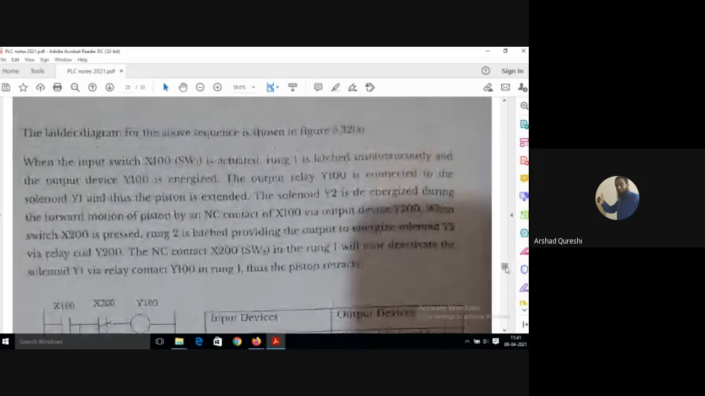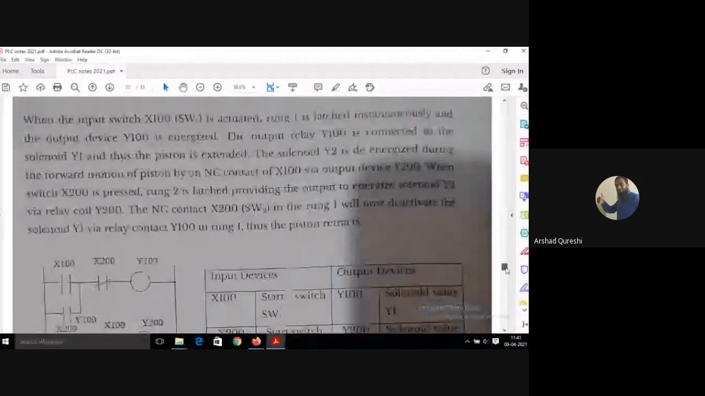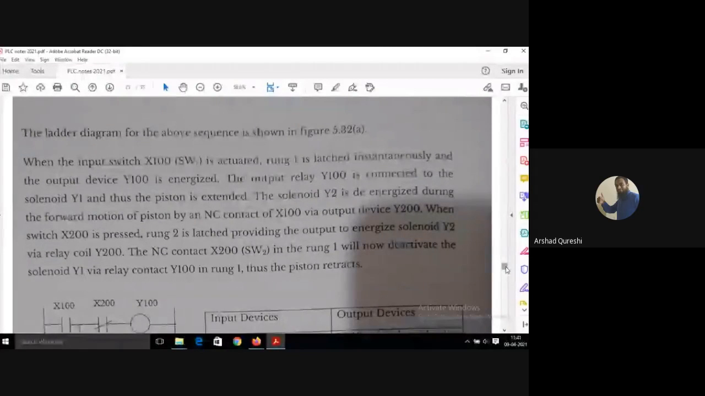So what is there? When the input switch X100, SW1, is actuated, rung 1 is latched instantaneously. And the output device Y100 is energized. The output relay Y100 is connected to the solenoid Y1, and thus the piston is extended. See, there is a piston arrangement here, connected with a rod.